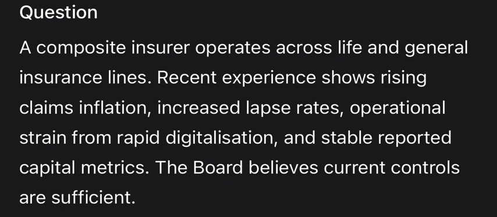3. Model risk. Address the stable capital metrics. If the internal model relies on historical data where inflation was low, it will understate the solvency capital requirement, SCR. Stable metrics in a crisis are a red flag.